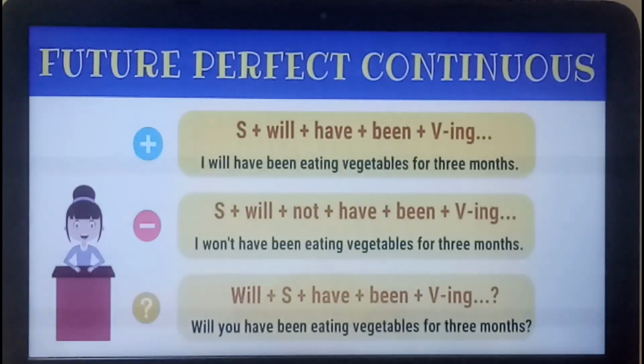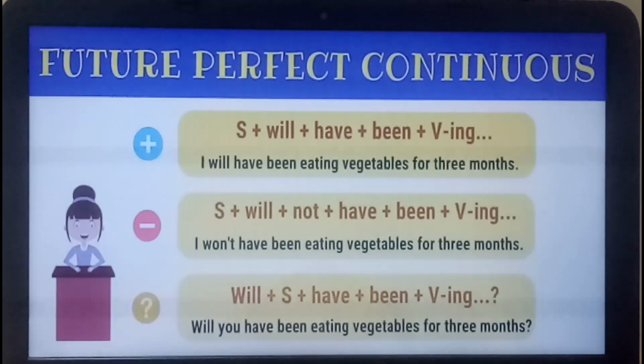Next we have future perfect continuous tense. As we are talking about future, will definitely comes. In perfect continuous tense also we add ing to the verb. So for future perfect continuous tense, will plus have plus been plus verb plus ing.